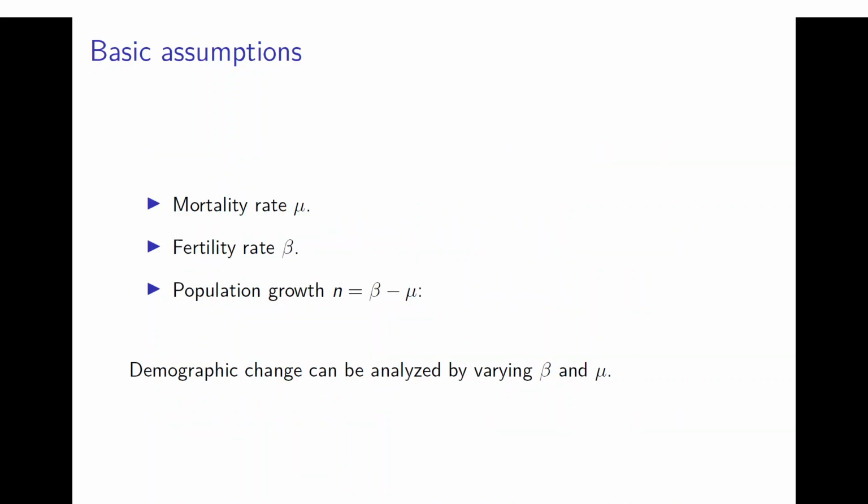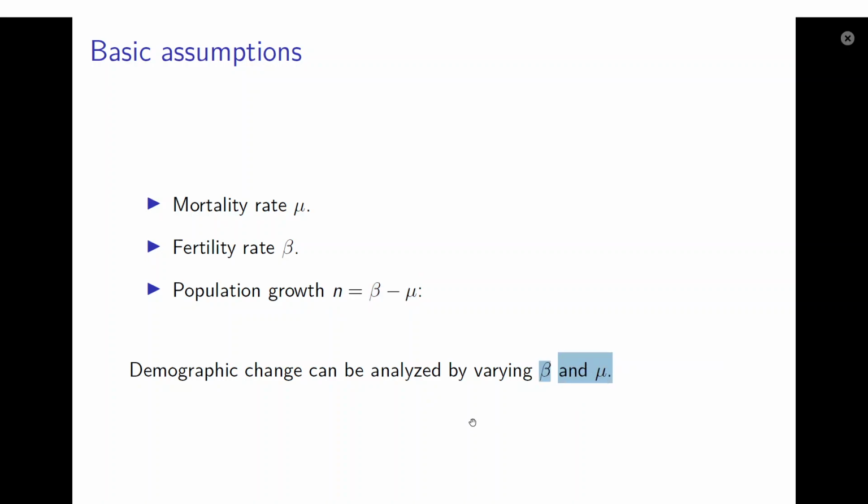Now, what we replace it with here is that we assume that each person has a certain mortality rate mu, with which it dies at each moment in time, and it has a fertility rate beta, with which it gives birth to children. And in this context, then, the population growth rate is the difference between the birth rate and the rate of death, the mortality rate mu. And then in such a setting, demographic change can be analyzed by varying these two parameters, beta and mu.